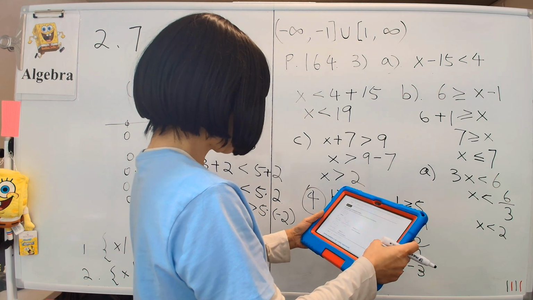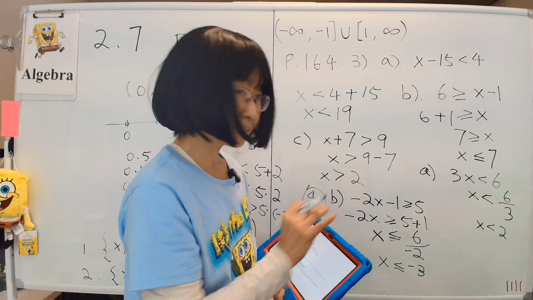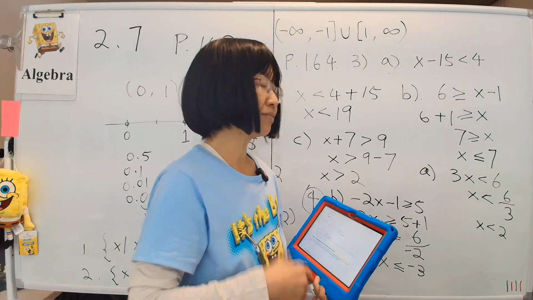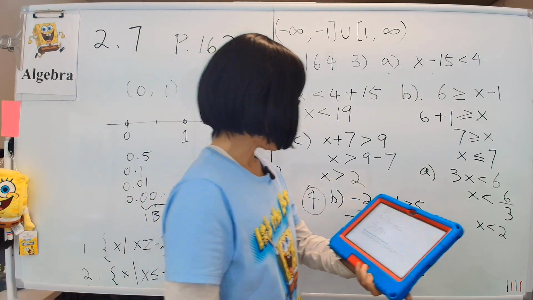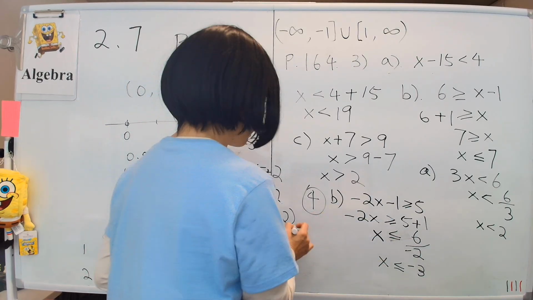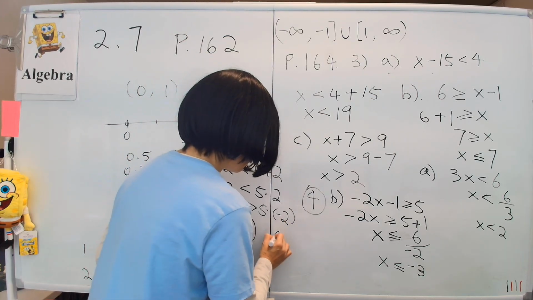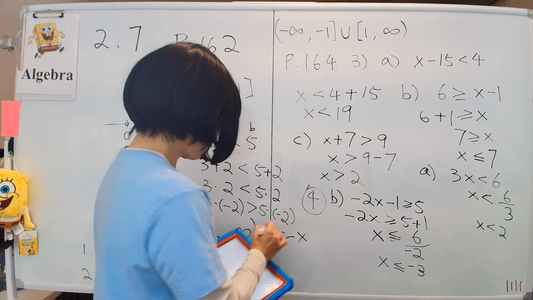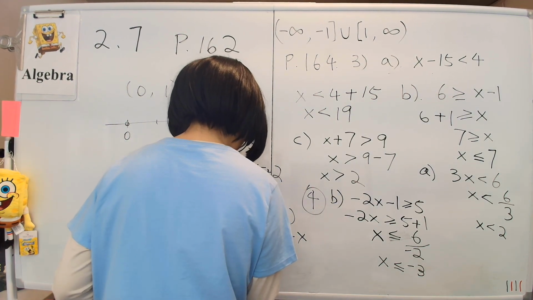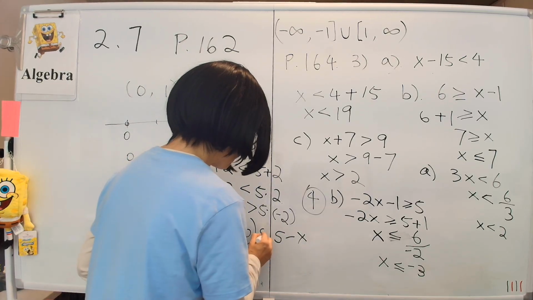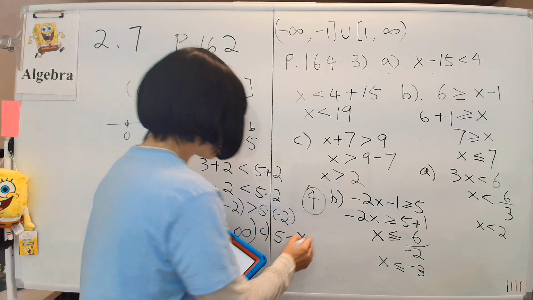And then part C, please do part C yourself. It's the same principle there. You move stuff around, and if you have to divide by a negative number, then you have to flip the sign. Actually, I will do part C as well, because I want to show you something. The C problem states that 5 minus x is bigger than 10.